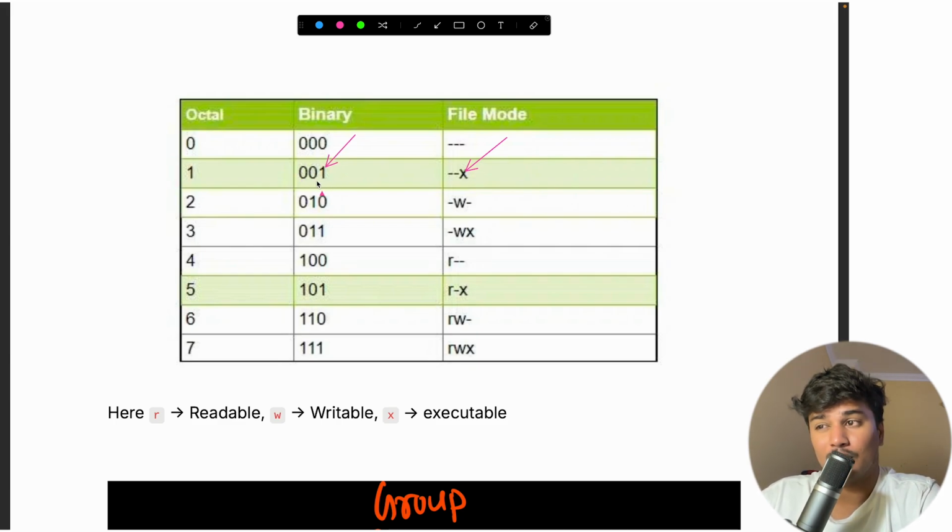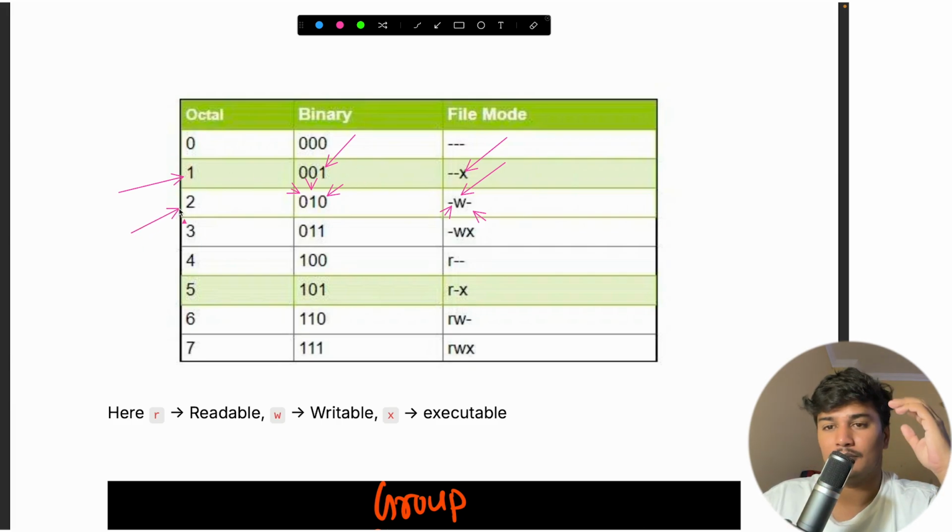Now if we convert it from binary to decimal, you will get 1. Similarly, the second place is 1, the others are 0 and 0, so it is 0, 1, 0. This is binary, and if you convert it to normal decimal form, it comes to 2. Similarly, if all 3 permissions are there, it is 1, 1, 1, and that is 7 in decimal.